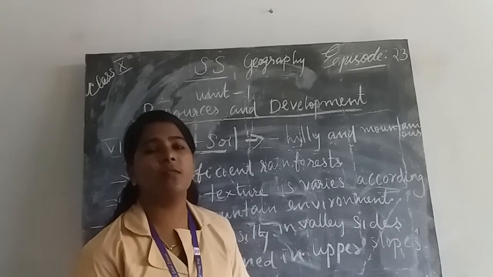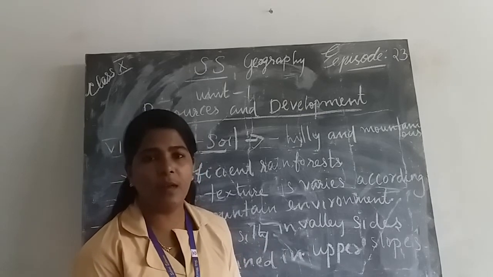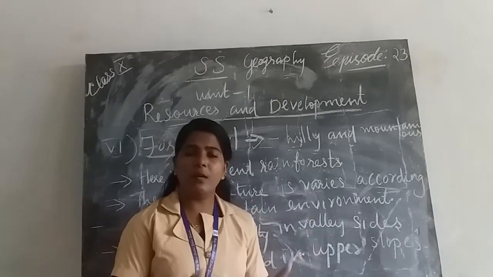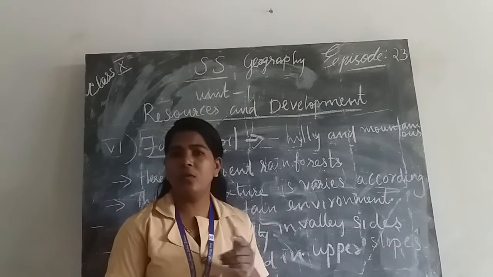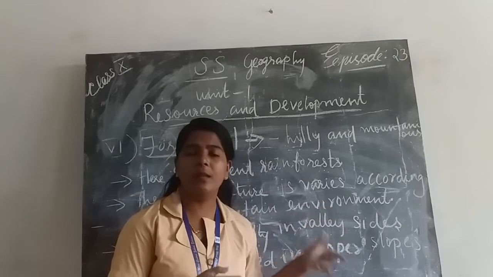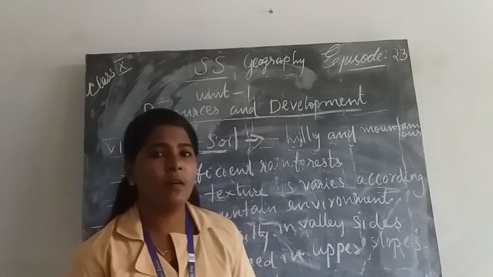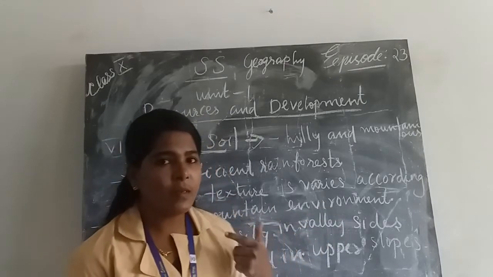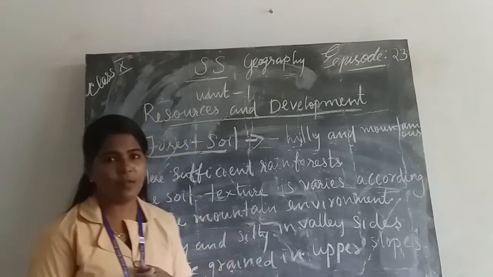The other lower parts are less fertile, because when the topsoil is washed away due to denudation, the humus content is very low. Okay, these are the special features of forest soil.